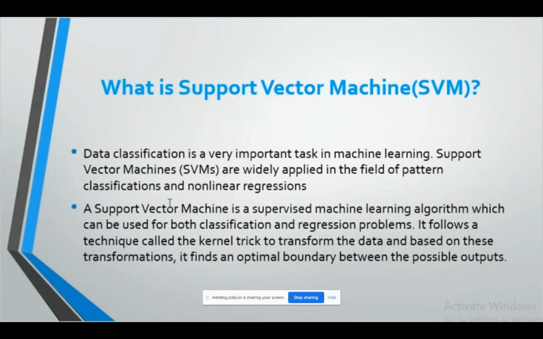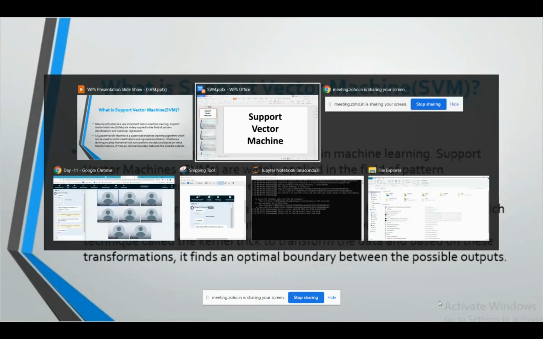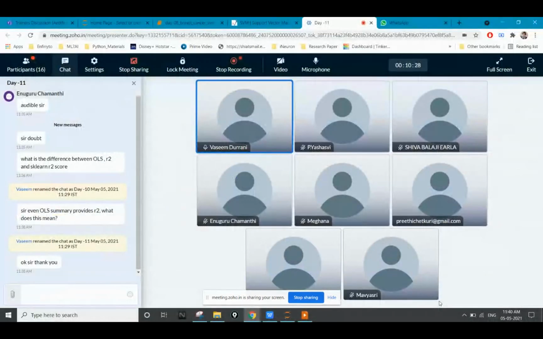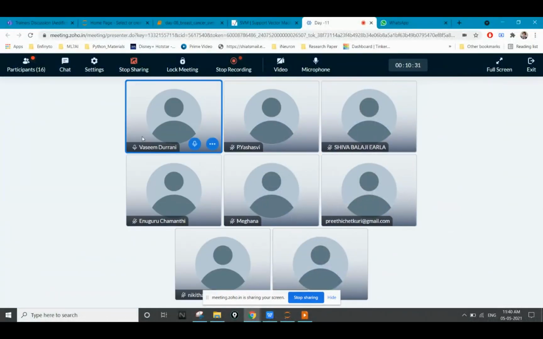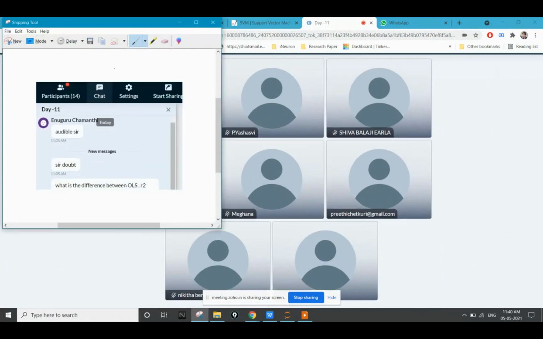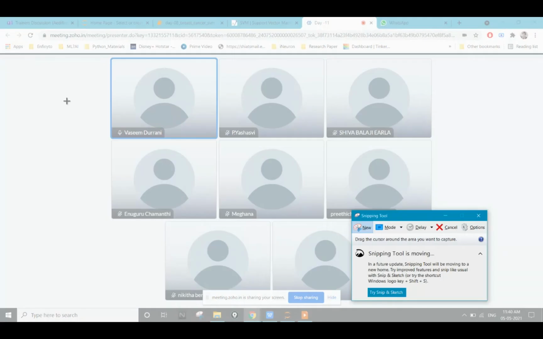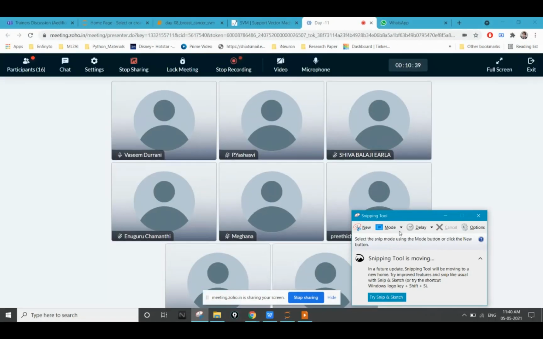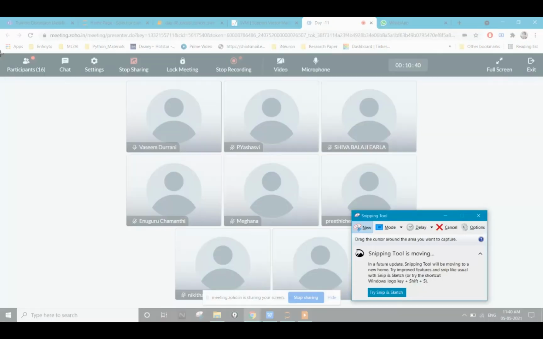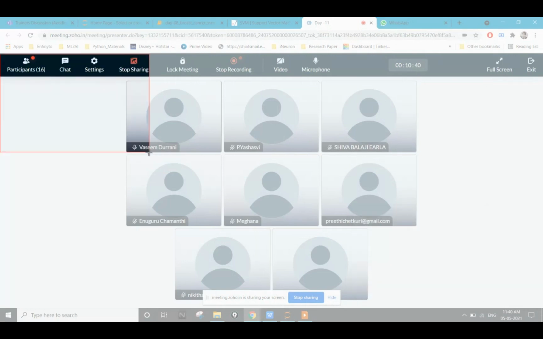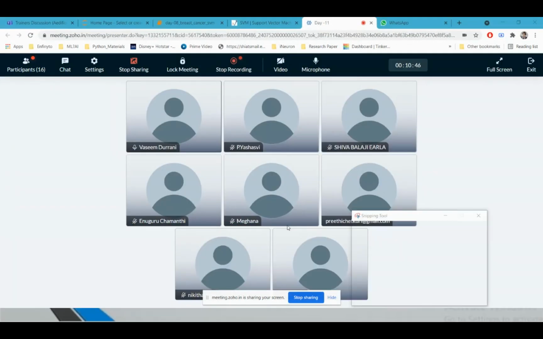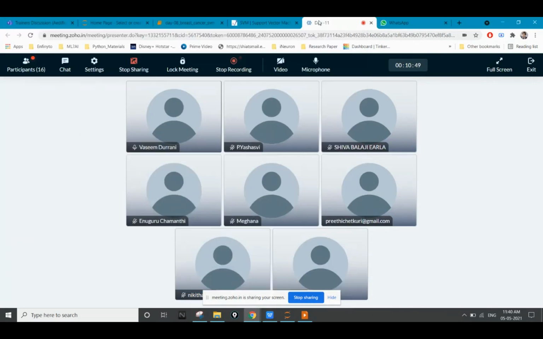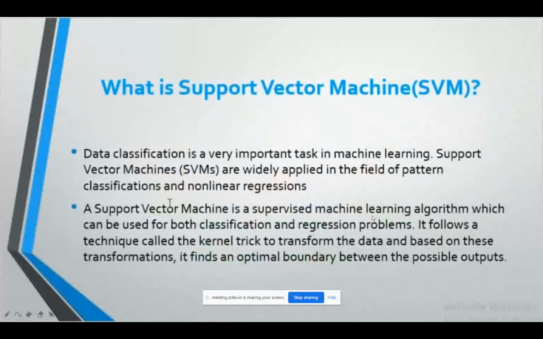Data classification is a very important task in machine learning, because most of the time we don't have labels.